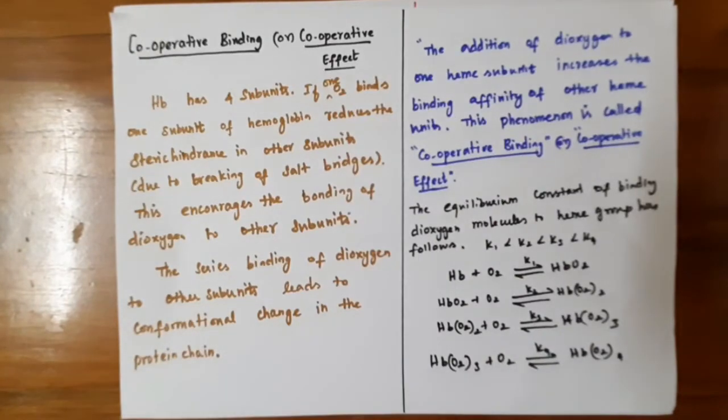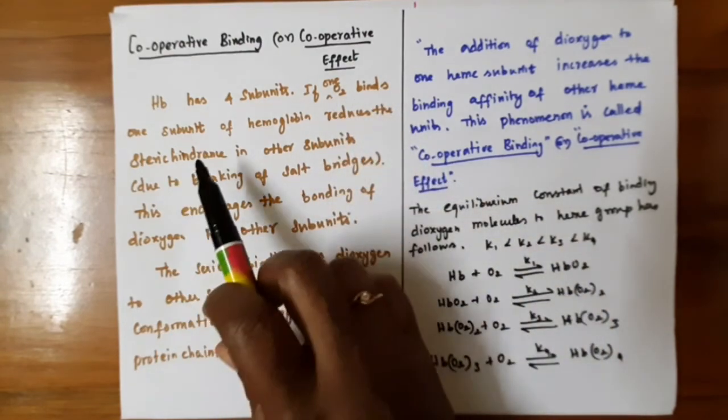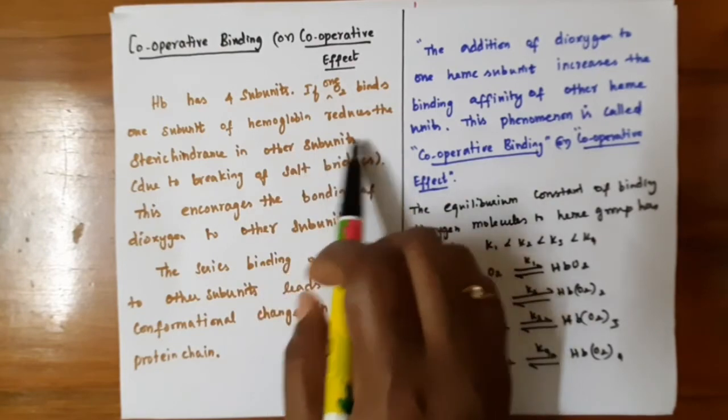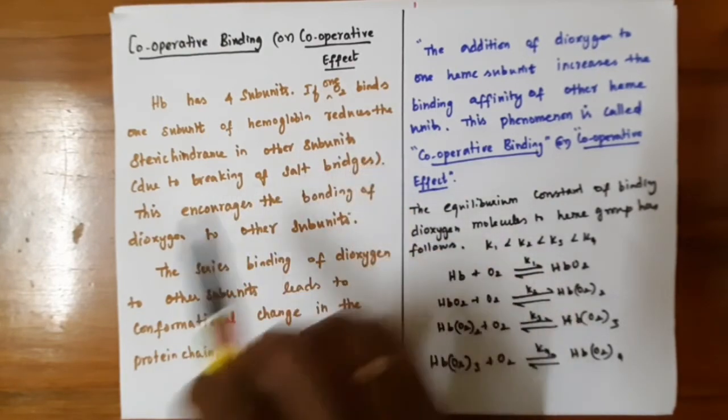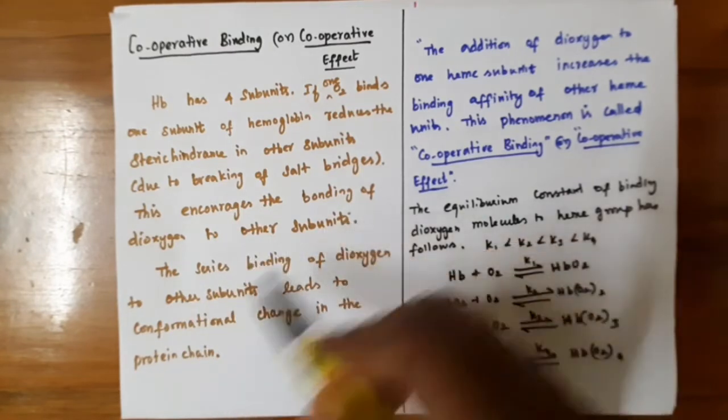Next we will see the cooperative binding, or cooperative effect. As we know, hemoglobin has 4 subunits, so it will take 4 molecules of oxygen. It is ready to take 4 oxygen molecules from the lungs. So how will it facilitate this? If one oxygen binds one subunit of hemoglobin, it reduces steric hindrance in the other subunits due to the breaking of salt bridges. This encourages the binding of dioxygen to other subunits.